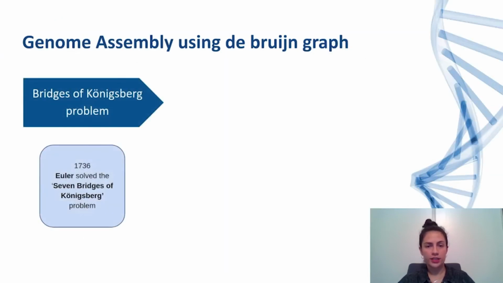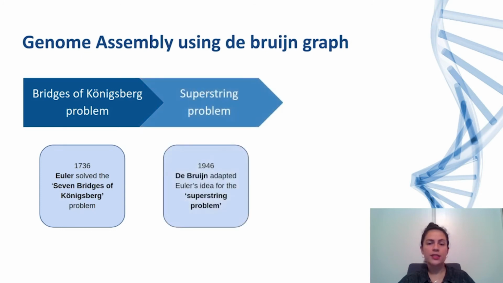Euler solved this question by representing each part of the city by a node and each bridge as an edge. An Eulerian circuit is a trail in a finite graph that visits every edge exactly once and starts and ends on the same vertex. He proved that a necessary condition for Eulerian circuit existence is that all vertices in the directed connected graph have the same in-degree and out-degree.